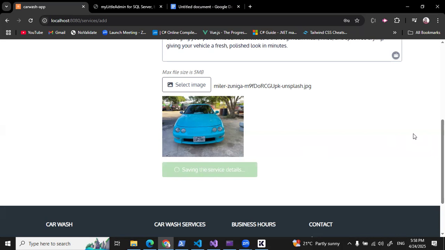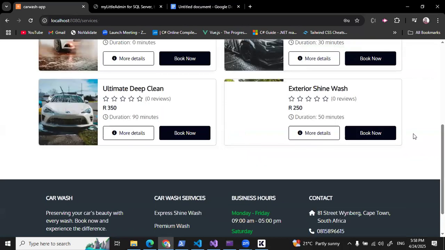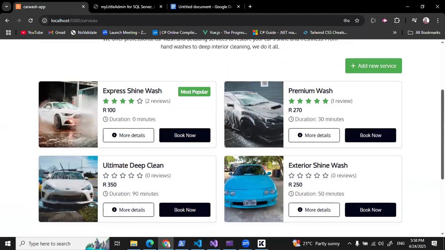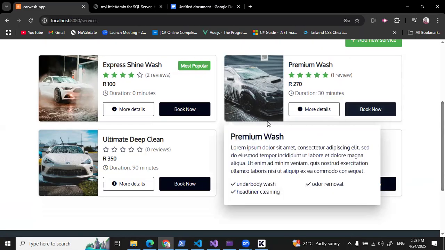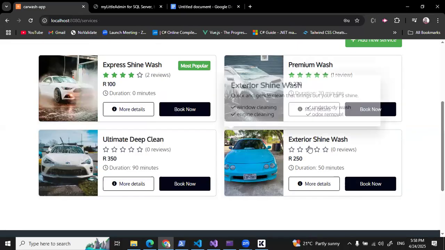And it's now saving the details. And finally, the service has been successfully created. And we can now see that we now have 4 services. And this is the service that I have created.